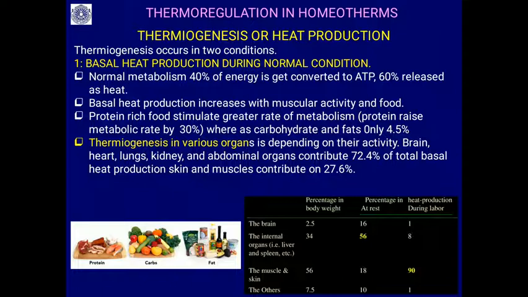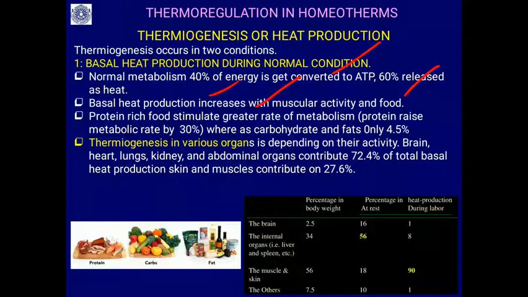Now thermogenesis during the normal condition: there is a basal heat production during normal metabolism. During normal metabolism, of the energy from food, 40% is converted into ATP and 60% is released as heat.